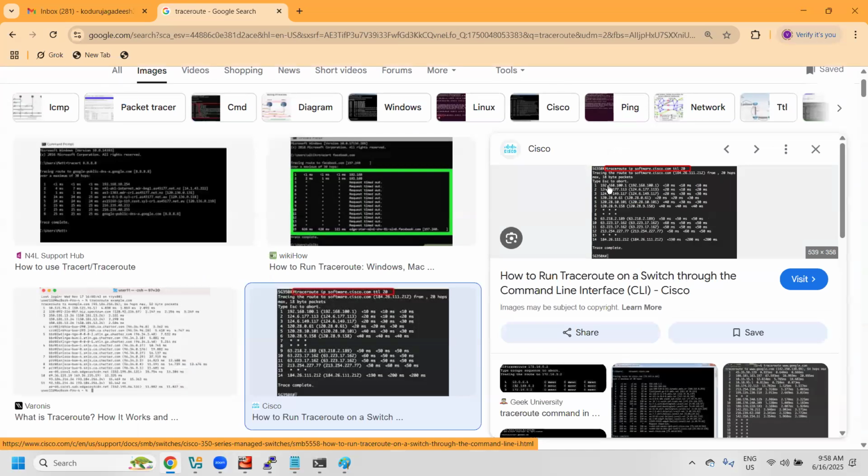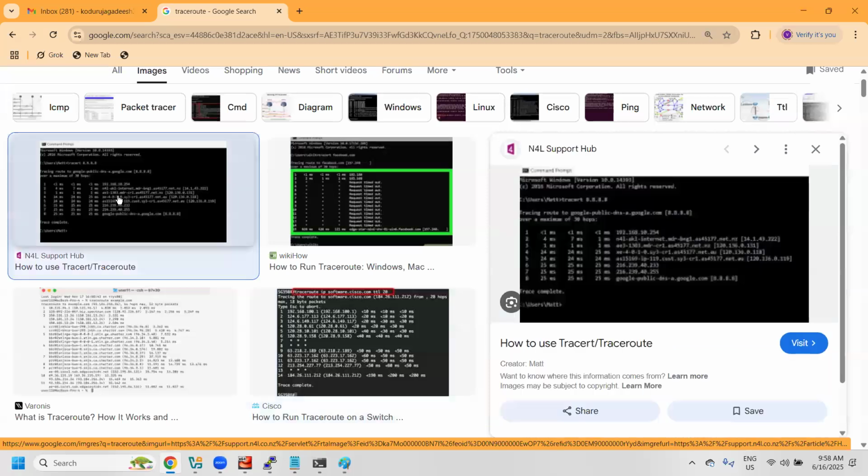Initially it has reached 100.1. The next stage is 177.13. The next stage is 114.117. Like that it has reached, and eventually the destination is this one, with times like 10 milliseconds, 20 milliseconds. So the total time, for example 50 milliseconds, the clear information will be available here.